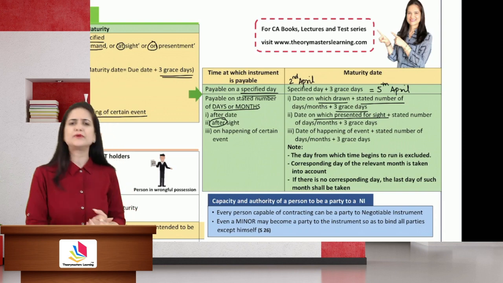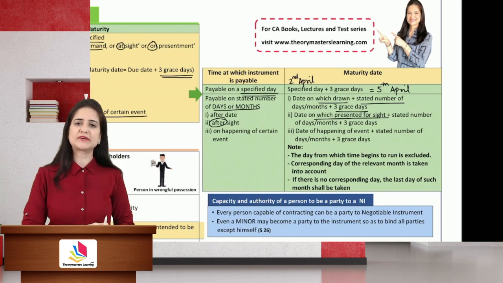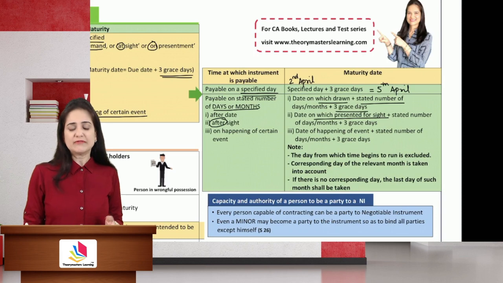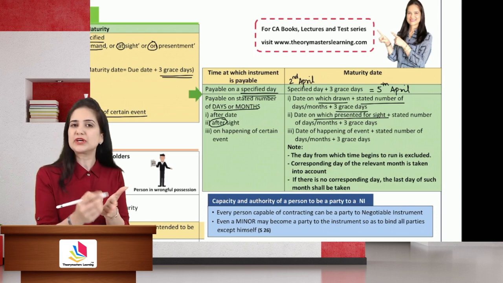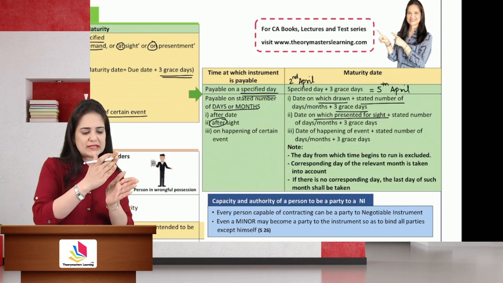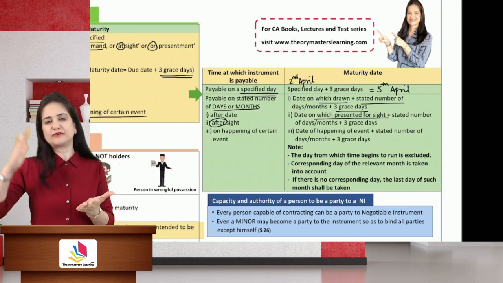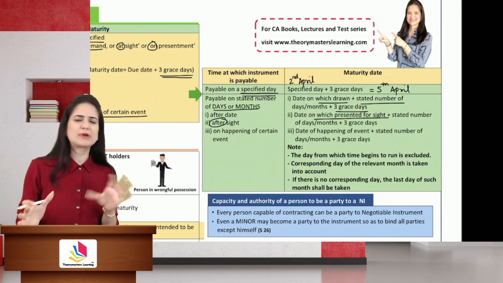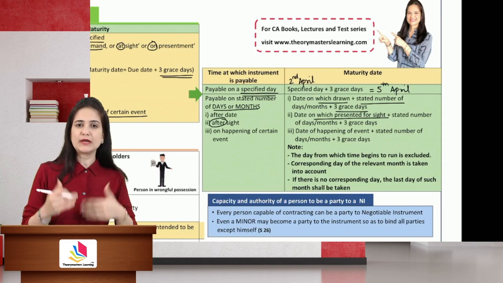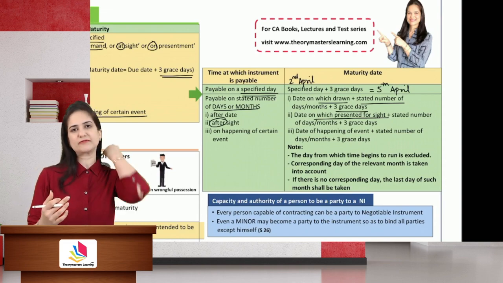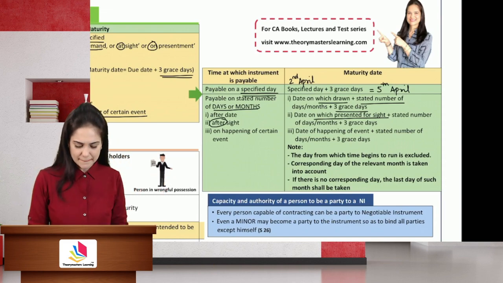And I think you already know how to calculate maturity period when days are given, months are given. When days are given, you will have to calculate each day. When month is given, you will have to calculate, let's say from 5th April to 5th May to 5th June. If it has less number of days, that doesn't matter. The day on which it is presented or the date of event, that will be excluded.